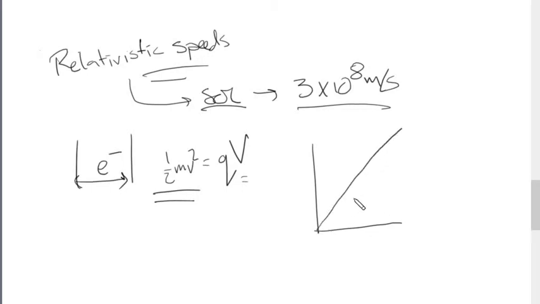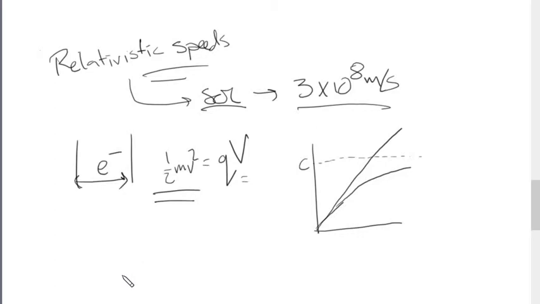But the velocity did not exceed the speed of light. If this is the speed of light, the velocity would approach it, but would never actually reach it, even if you went really fast.